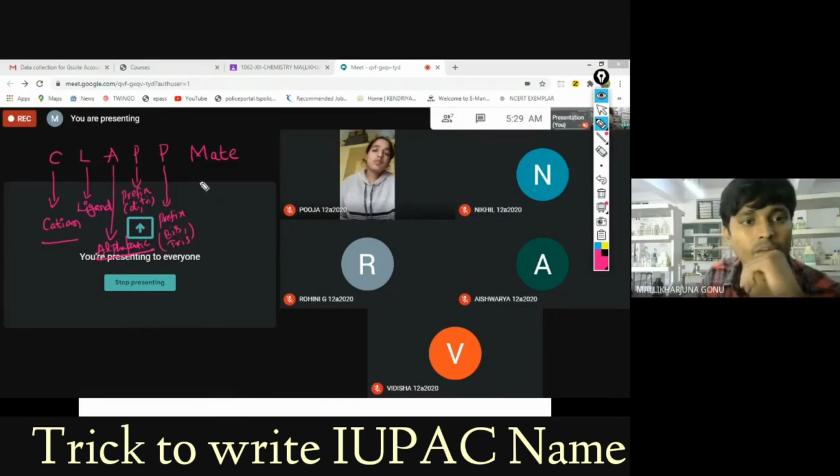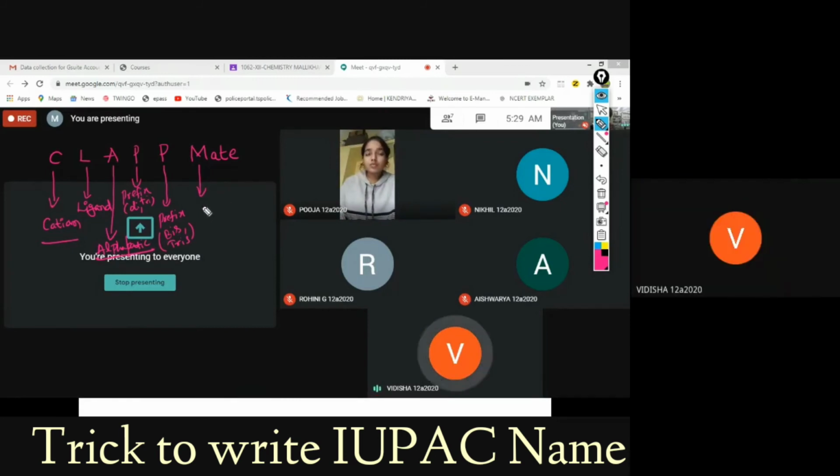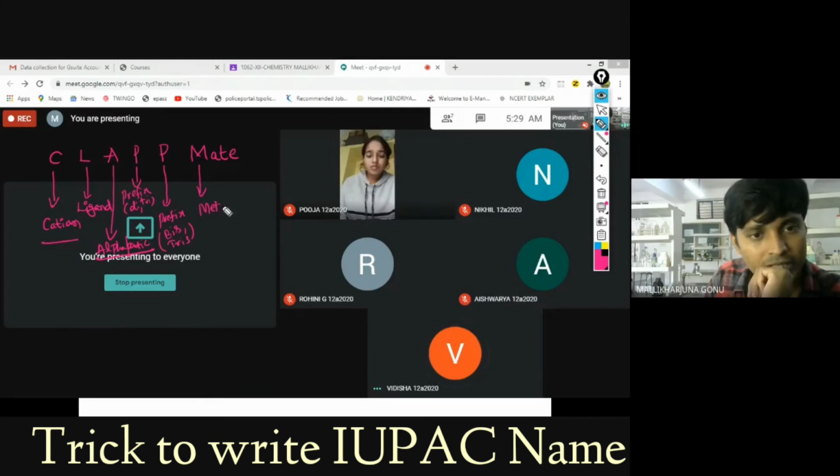Next, what does M stand for? Vidisha, what does M stand for? Metal atom. Very good. M stands for metal. So the metal comes last. Further, if it is neutral, the same name of the element will be there.